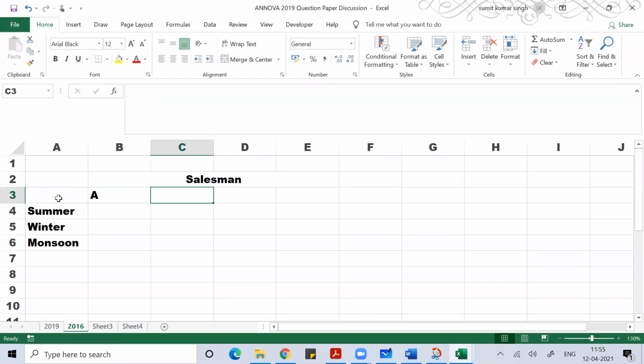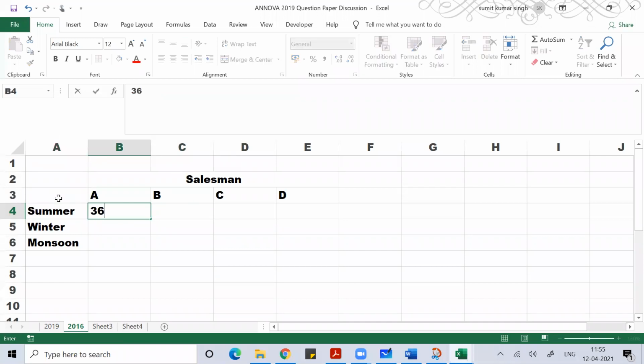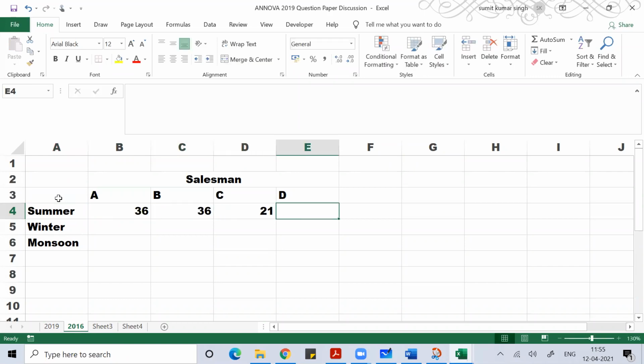I have salesmen A, B, C, D. The data is 36. All figures are in lakh. 36, 36, 21, 35. Then I have 28, 29, 31, 32.